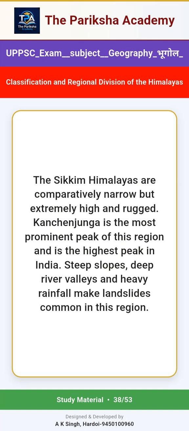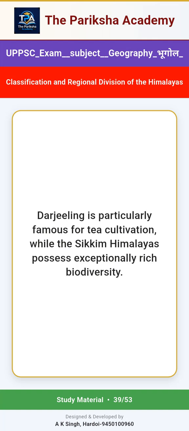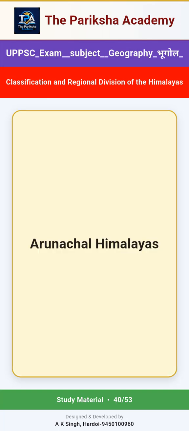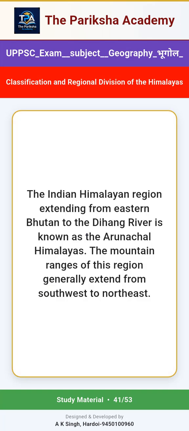Steep slopes, deep river valleys and heavy rainfall make landslides common in this region. Darjeeling is particularly famous for tea cultivation, while the Sikkim Himalayas possess exceptionally rich biodiversity. Arunachal Himalayas. The Indian Himalayan region extending from eastern Bhutan to the Dihang River is known as the Arunachal Himalayas. The mountain ranges of this region generally extend from southwest to northeast.